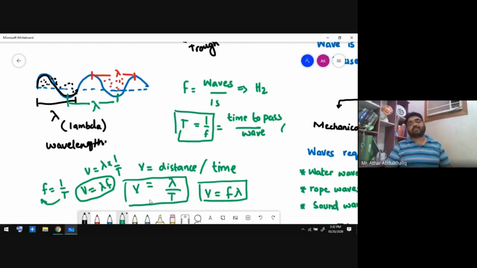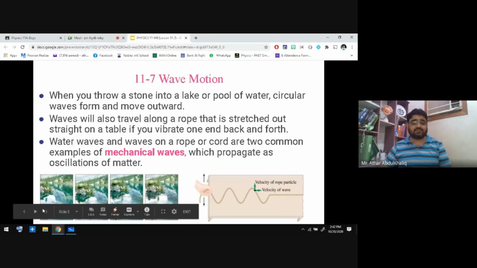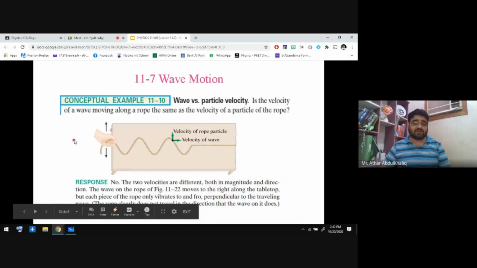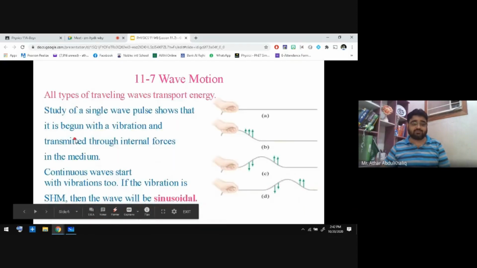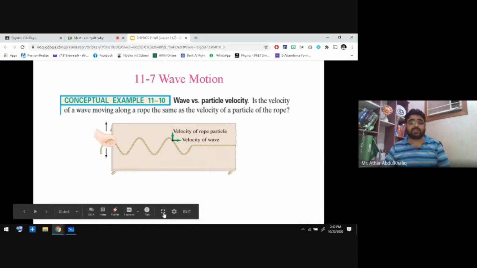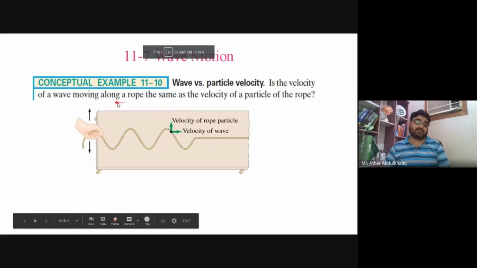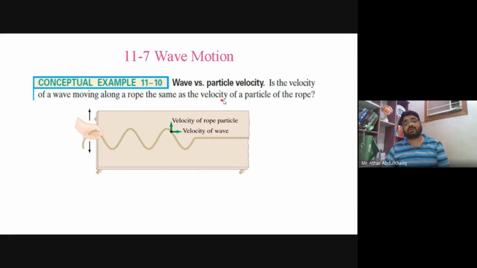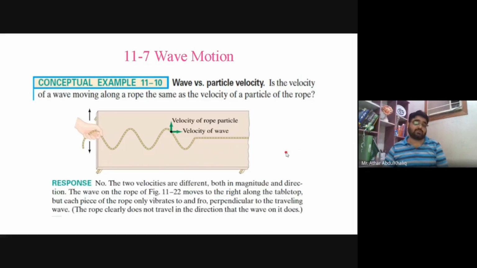Now this is all about the waves that we need to know. Quickly I will revise from the slide what we discussed. First of all, this question I skip here. If you are able to see this question, when it is a transverse wave, is the velocity of the wave moving along the rope the same as the velocity of the particles of the rope? You can see the particles are moving up and down, the wave is moving forward, so it is perpendicular. You have to keep this in your mind.